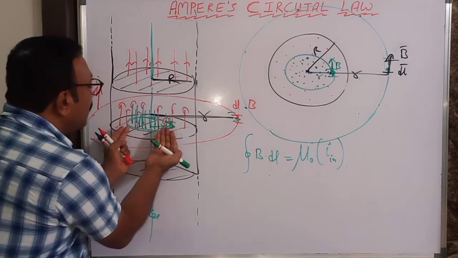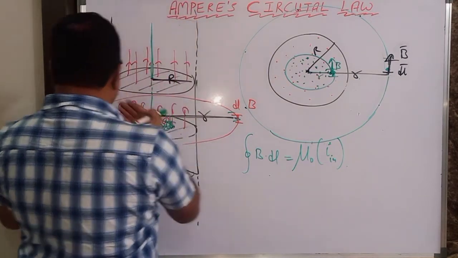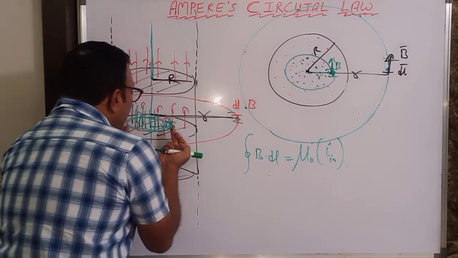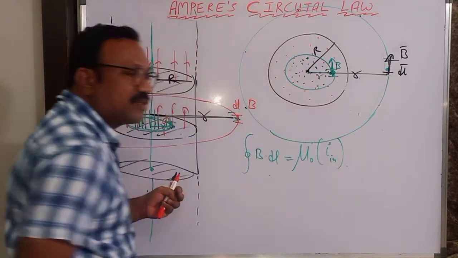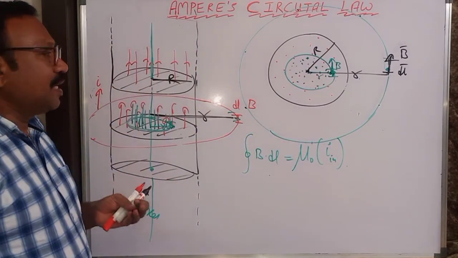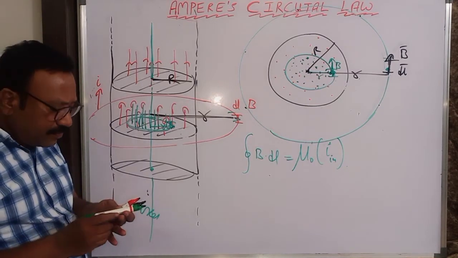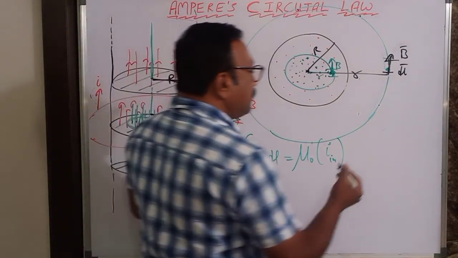How much current is flowing here? Through this total conductor, current I is flowing, through this whole cross section. Through this small cross section, how much current is flowing? That is called current inside. So here a question of current density comes. In current electricity you have studied, what is current density? Tell me.